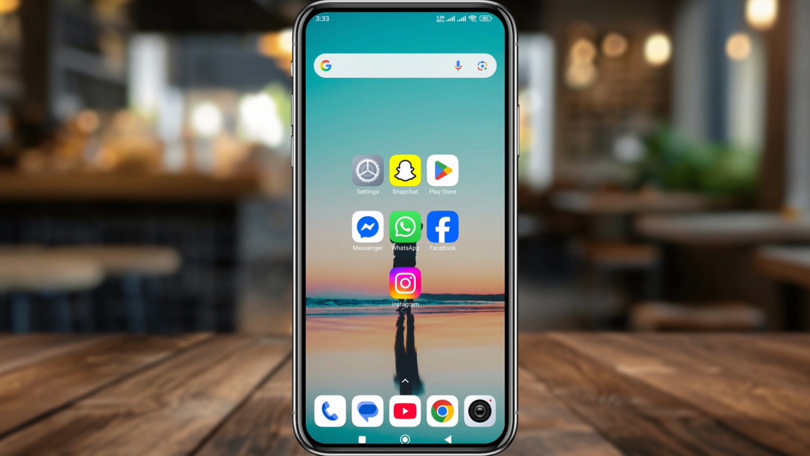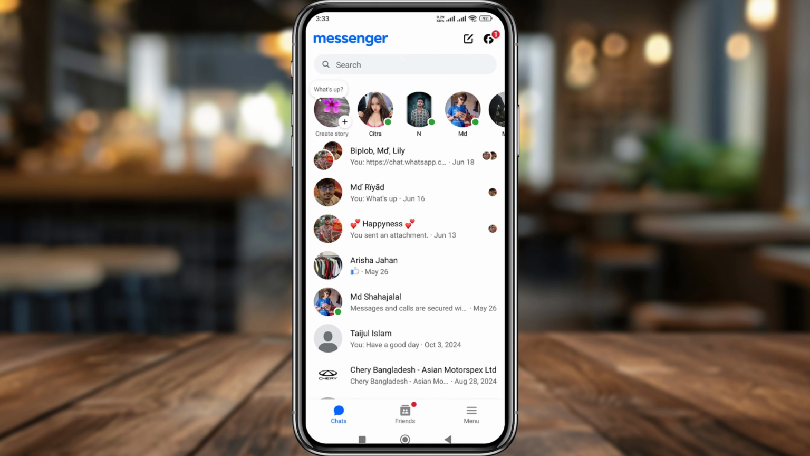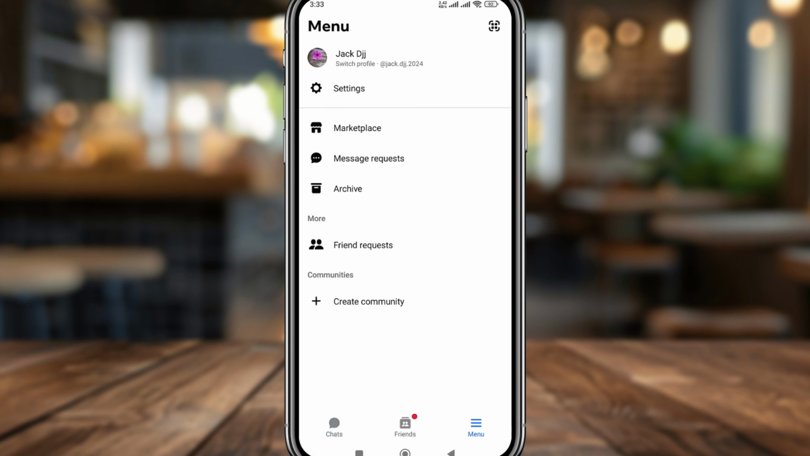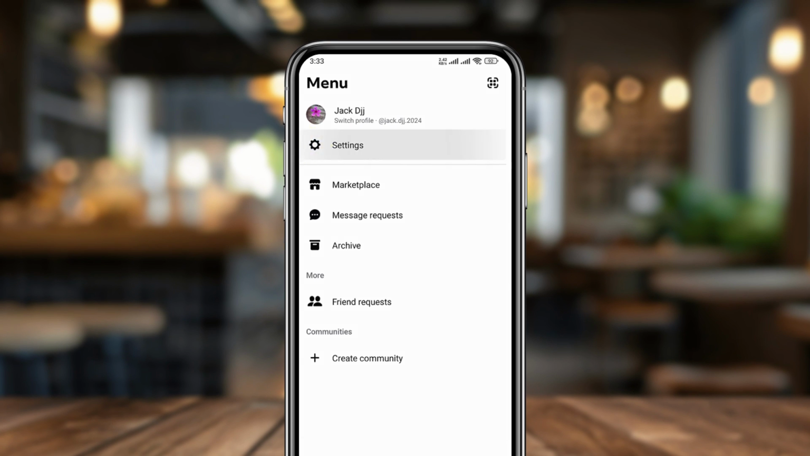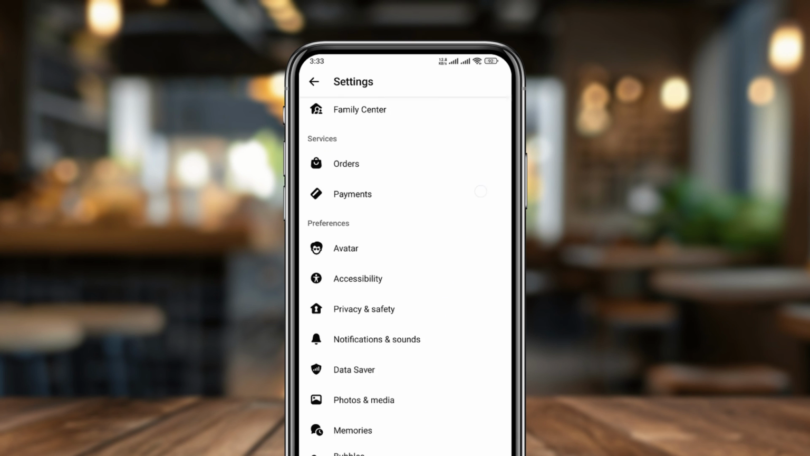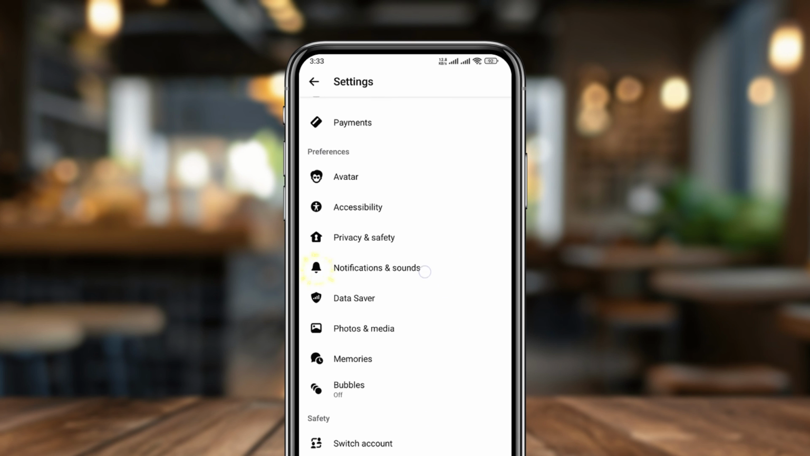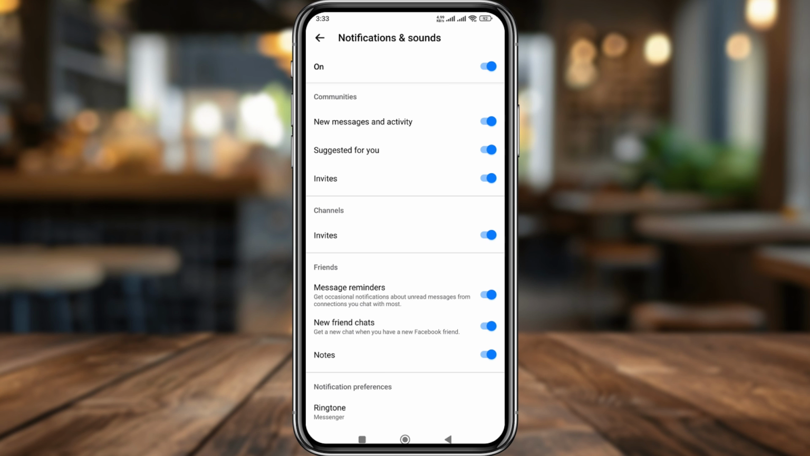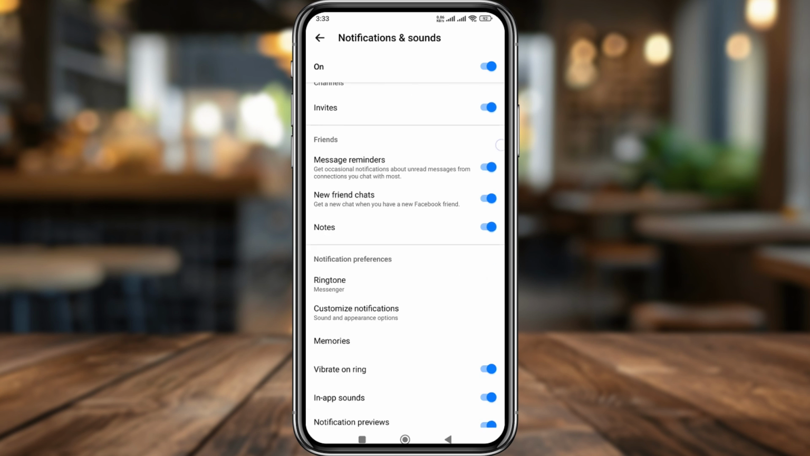Well guys, a very simple process to solve the problem. The very first thing to do is open up your Messenger. Simply tap the horizontal line at the bottom, tap this one as well. Now simply tap the settings option from here. Scroll down to the option called notification and sound, tap this one as well. Now make sure that all the sound options are enabled right here.